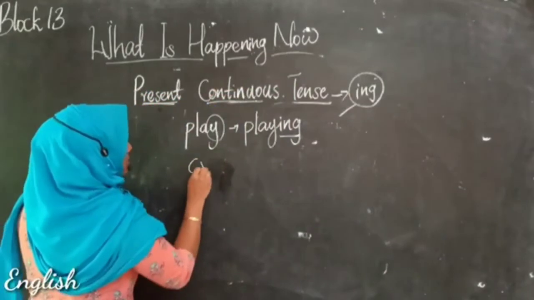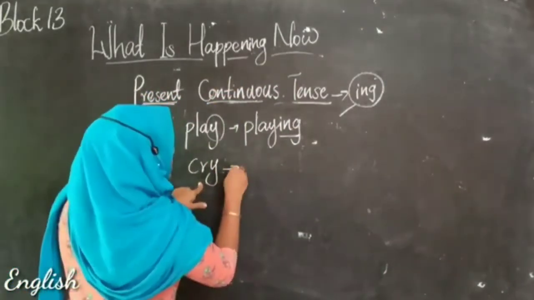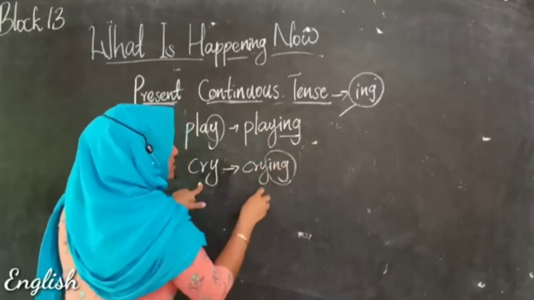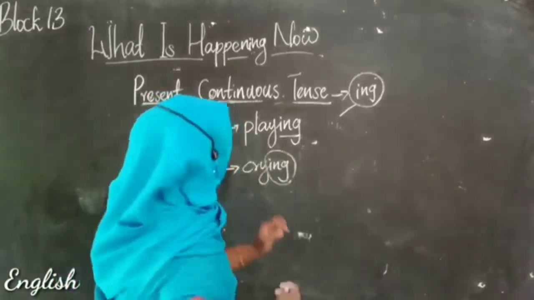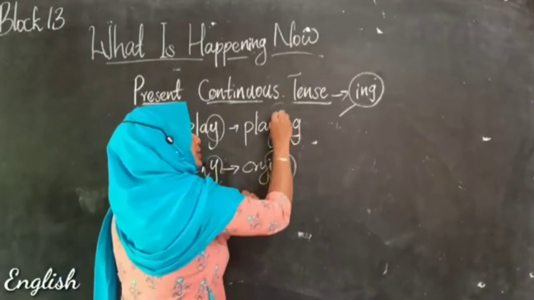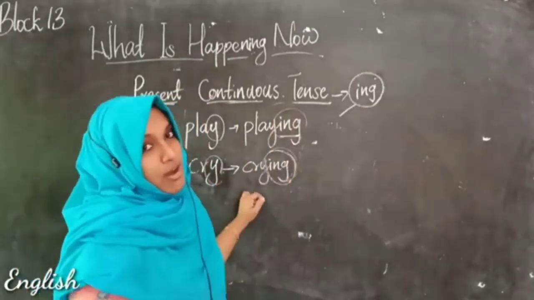For example, cry. Here just add ing only. This is crying. Crying means the baby is crying. So in these Y-ending word cases, you need to just add the ing only.